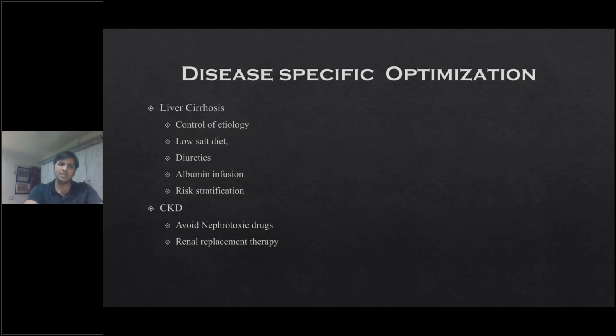Other patients are HIV patients. These patients need to be optimized by adequately controlling their viral load, because if we operate on them with a high viral load and significantly low CD4 counts, they definitely don't do well after surgery. They will have more infective complications and disease-related flaring if we operate on them. So they should be optimized with the help of ART, and the CD4 count should be kept at least above 200 if feasible and if time permits, and then they can be operated on to reduce complications.